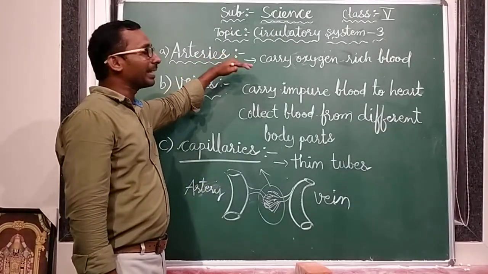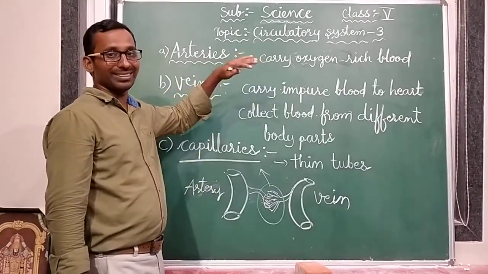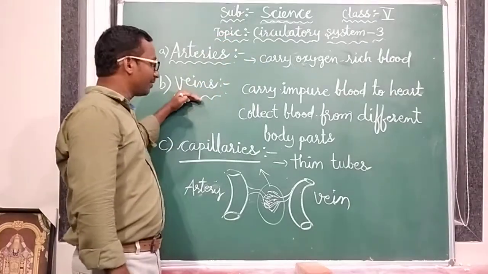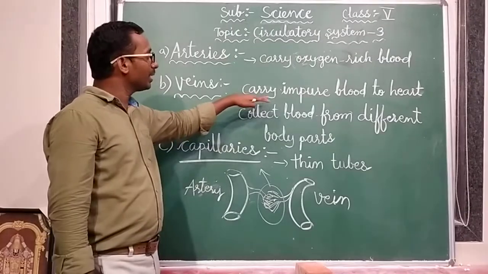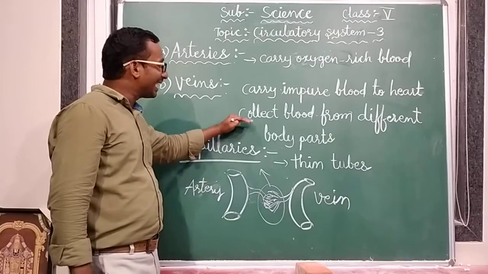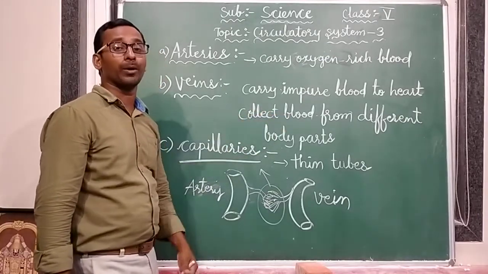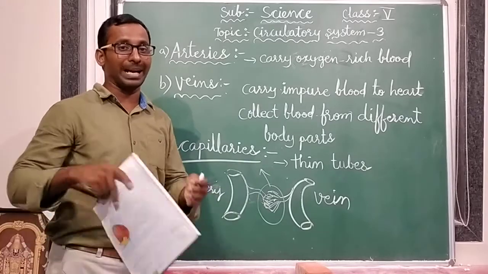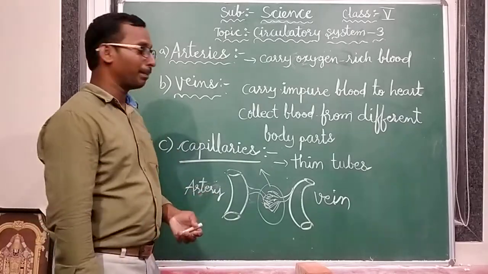These arteries carry pure blood. And veins carry impure blood to the heart. They collect blood from different body parts and bring it back to the heart.